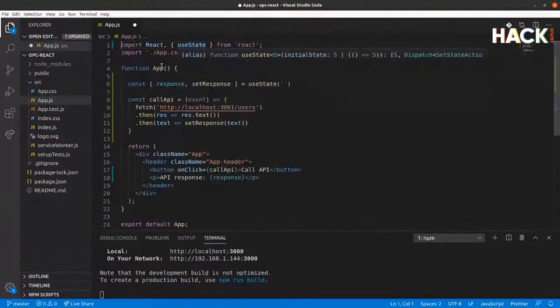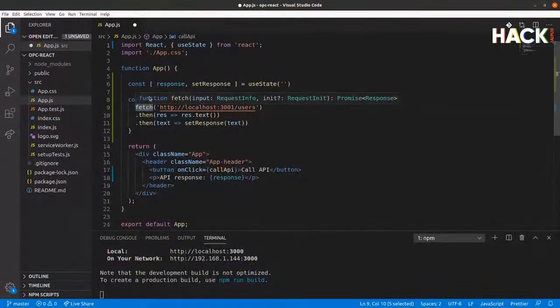useState is a way for us to remember and update variables within the application. And we want to remember a response. And I've replaced all the content down here with just a button, which calls the call API method. And then we print out whatever the response is. And when you click on the call API method, we're going to use fetch, which makes an HTTP request to another service. We're going to request the user's endpoint on port 3001. We're going to grab the text out, and then we're going to set the response value in the web page to be equal to that text.